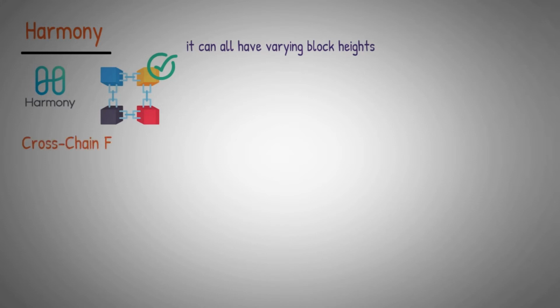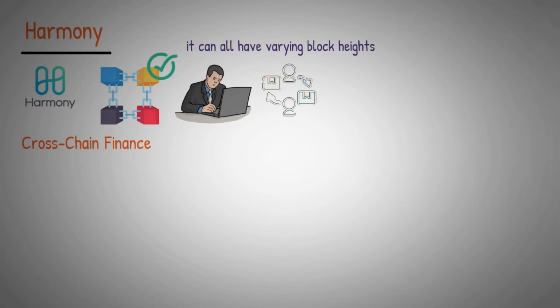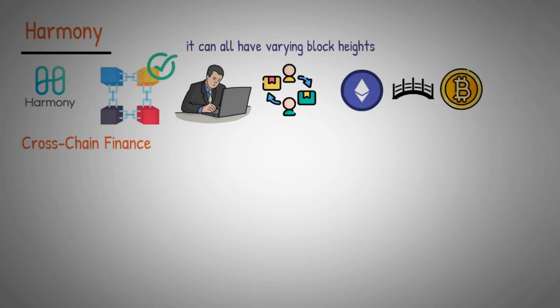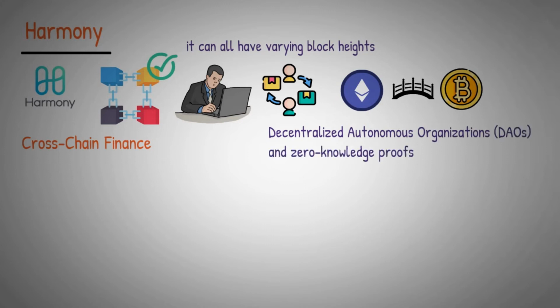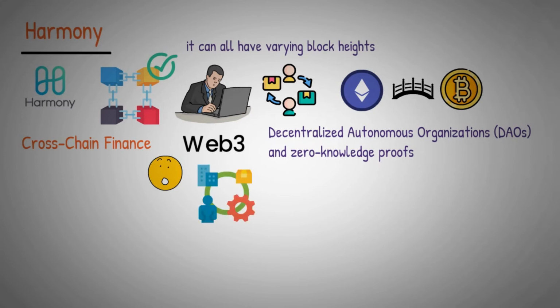Harmony uses a cross-chain finance approach to draw consumers and developers. Users can swap their tokens without the typical custodial concerns associated with bridges, thanks to the crucial role played by trustless bridges between Ethereum and Bitcoin. Decentralized autonomous organizations and zero-knowledge proofs are the cornerstones of Harmony's fundamental idea for scaling Web3. Users find Harmony's bridging services appealing since the future of DeFi appears to be centered on prospects for multi-chain and cross-chain transactions. The main focus areas are NFT infrastructure, DAO tooling, and interprotocol bridges.